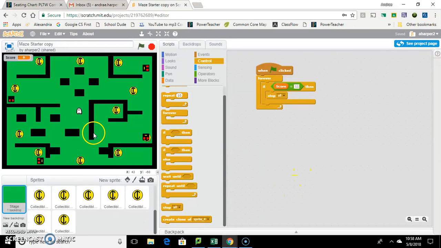Okay, so I'm going to show you how to add some more to your games, kind of like, I guess you can call them add-ons. So right now we have a game. Object of the game is to collect these little collectibles without touching the enemy sprites.